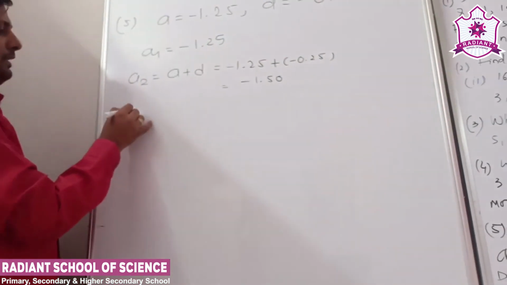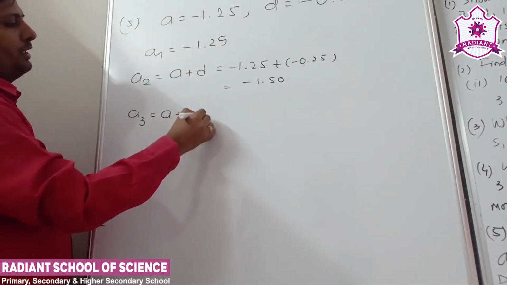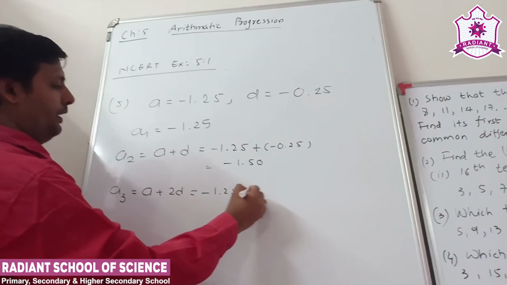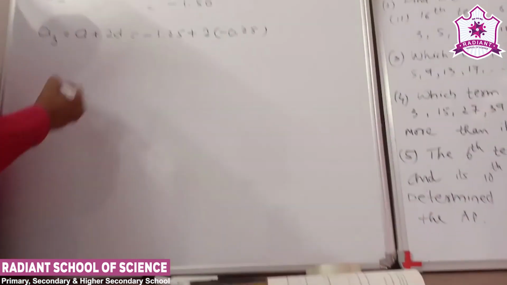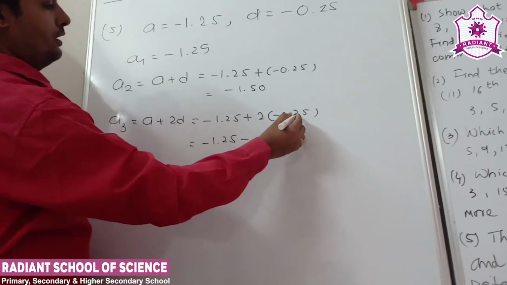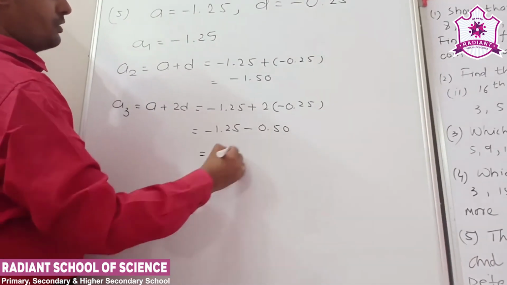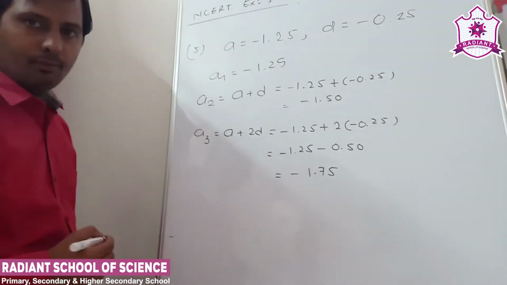Clear? The sign of the greater number. Third term a plus 2d, so minus 1.25 plus 2 into minus 0.25, that is minus 0.5. So minus 1.25 minus 0.5, minus 1.75. This one is the third term, right?